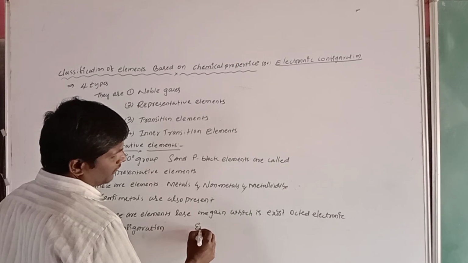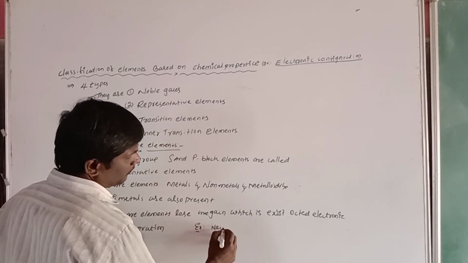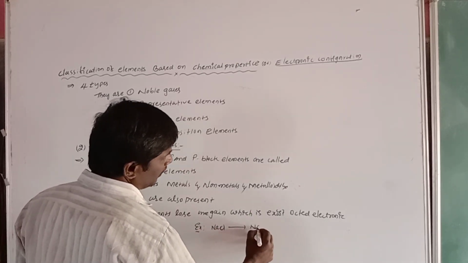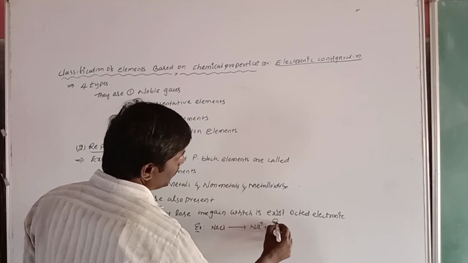A suitable example is NaCl, which is converted to Na plus and Cl minus.